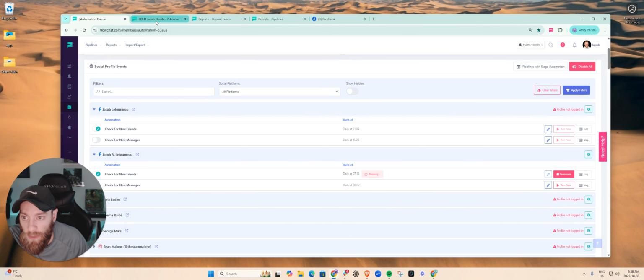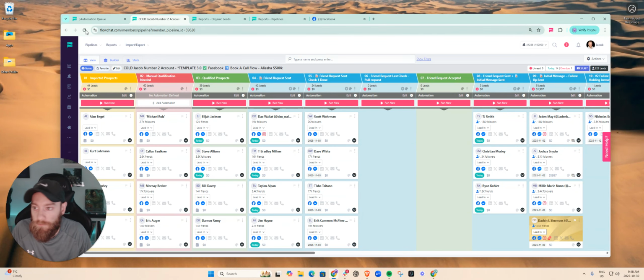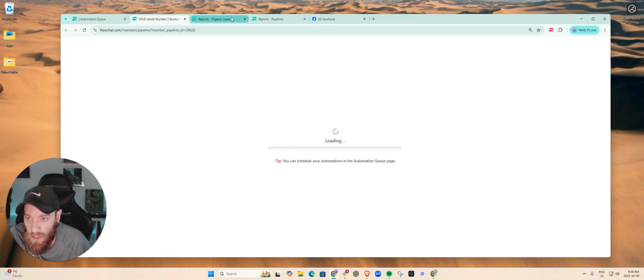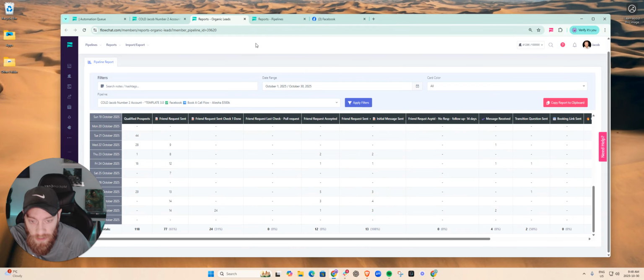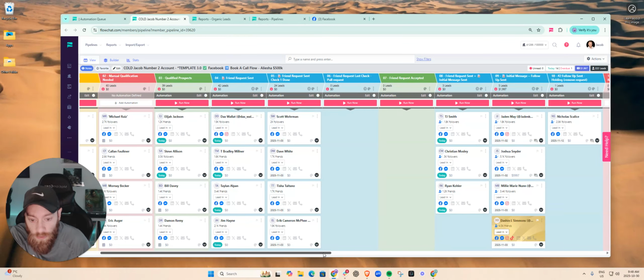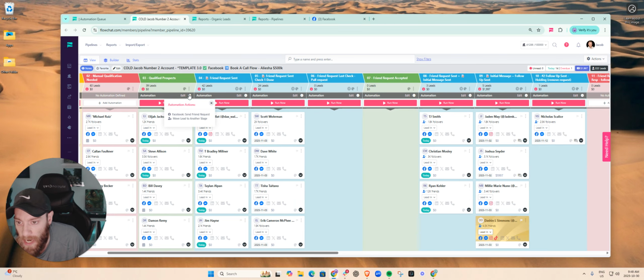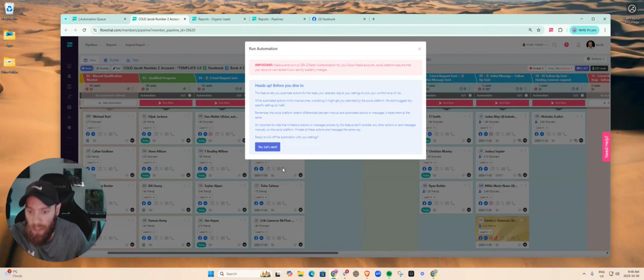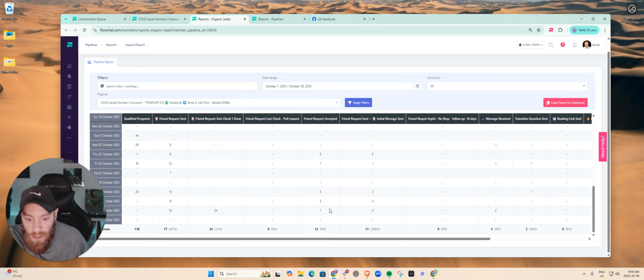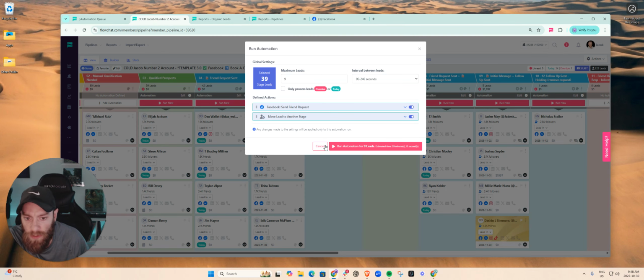So we've just run the automation queue. I'm going to reload the pipeline, and by the automation queue I just run it manually whenever I log in here, just to check if I have any new friends that came in. You can see, no new friends came in yesterday. That's okay. So what I'll be doing is adding some new friends here today. I had 15 yesterday, or 14, almost 15, right? And then we checked 24. We had just one friend request yesterday, so a little bit of a slower day yesterday.